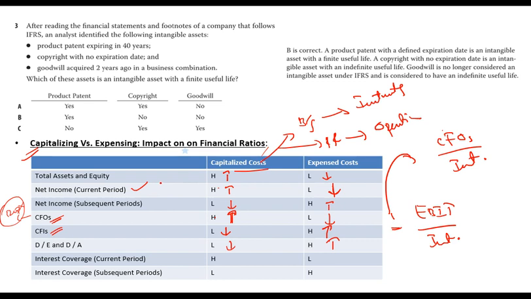So if income is higher, EBIT is higher. If EBIT is higher, then this will be higher. If CFOs are higher, then interest coverage will be higher. In subsequent periods, income will be lower. If income is lower, then interest coverage will be lower. And if CFOs are lower, then interest coverage will be lower.